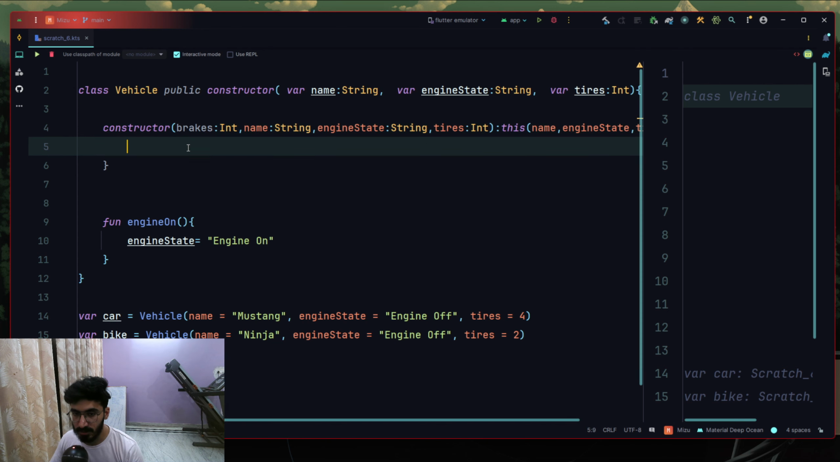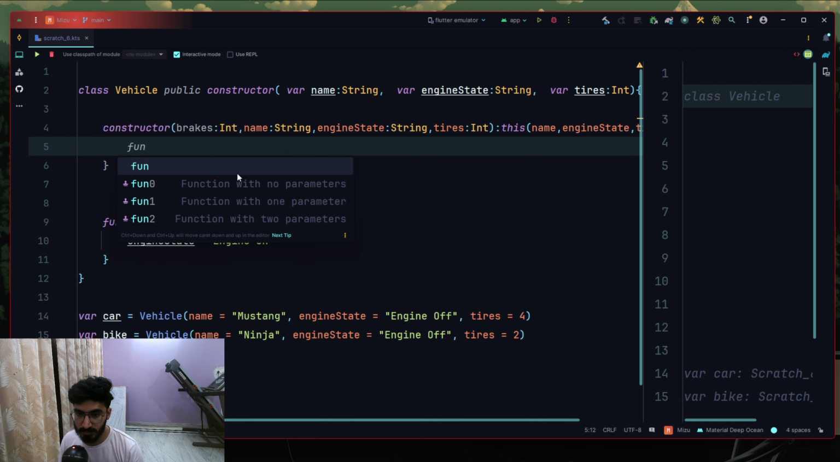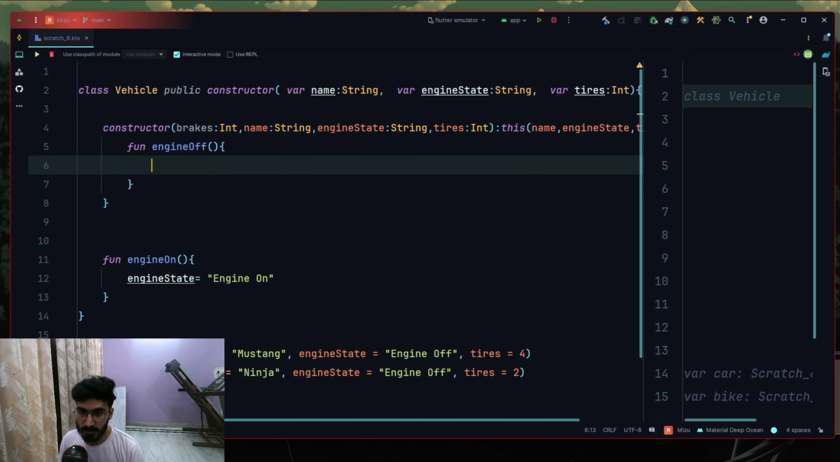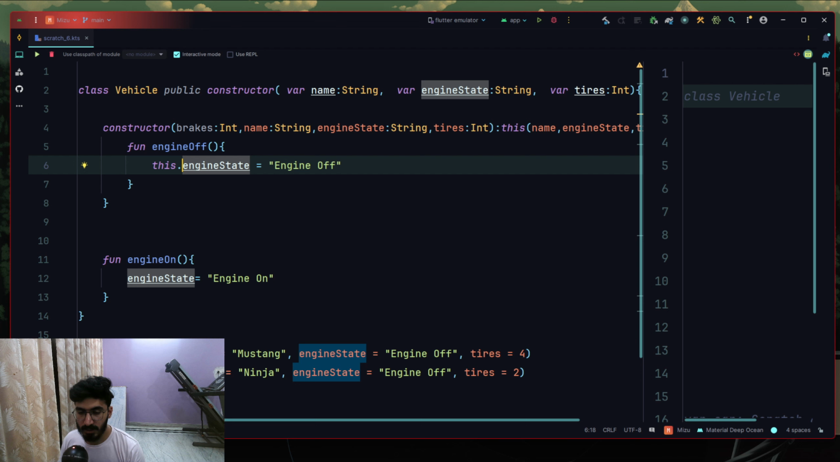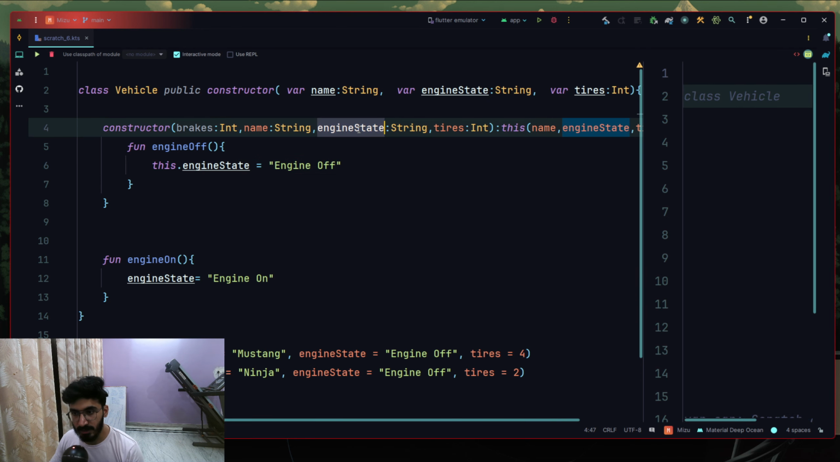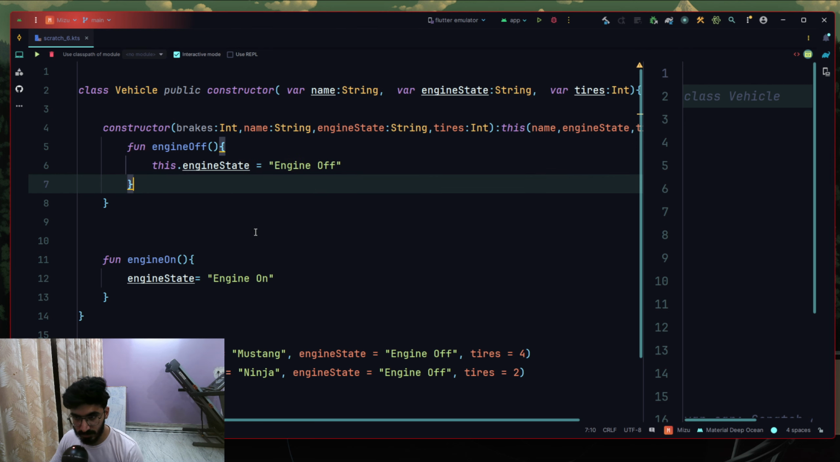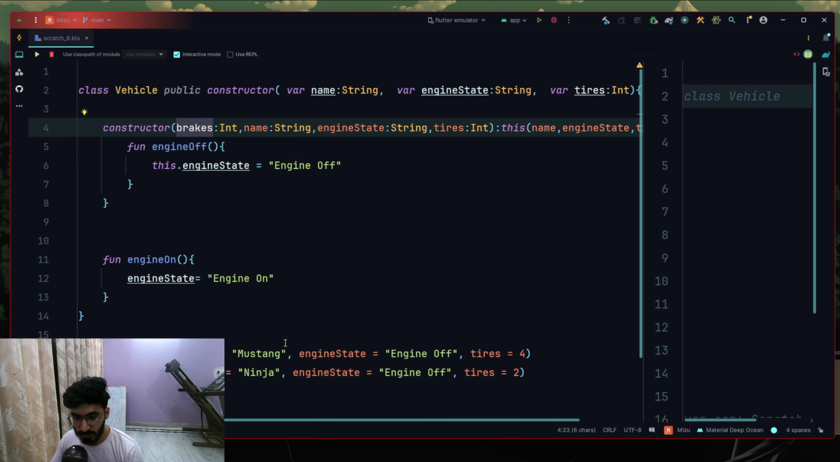And we can also use brakes here. Let's try to say function engine off, right? And we'll say engine state is equal to engine off, right? And we can say this dot engine state. As you can see, in order to actually find this engine state, we have to say this dot engine state, turn it off. This is what it means, right? And this is how the things are used.